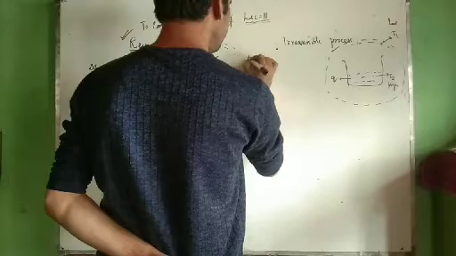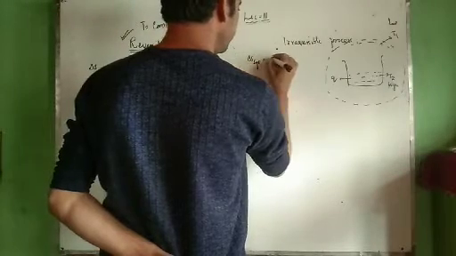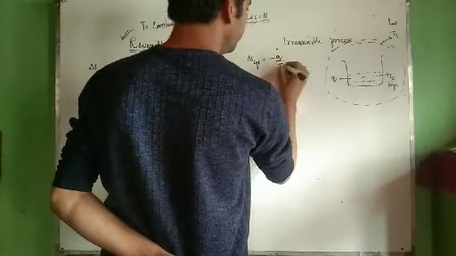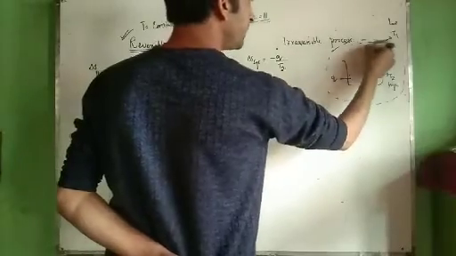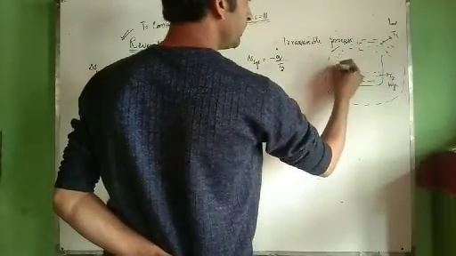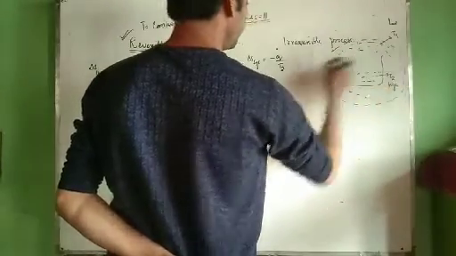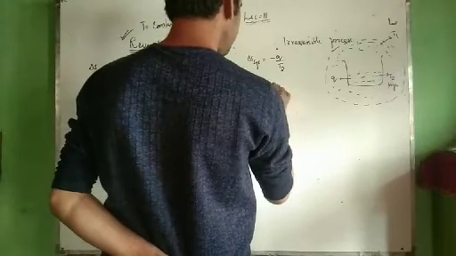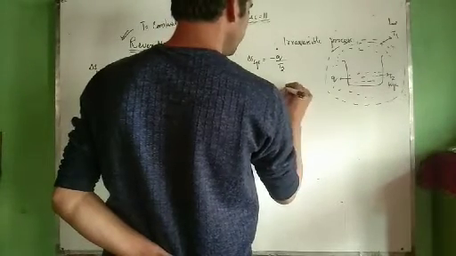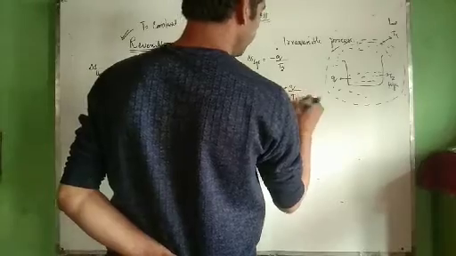Therefore, in this case, delta S system will be equal to minus Q by T2. And delta S surroundings, since heat is given to the surroundings, their entropy will increase. Therefore, delta S surroundings will be equal to plus Q by T1.